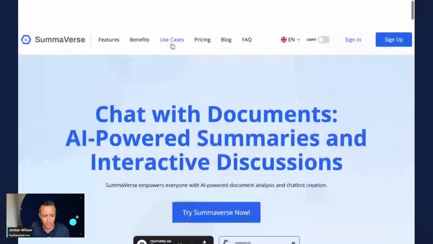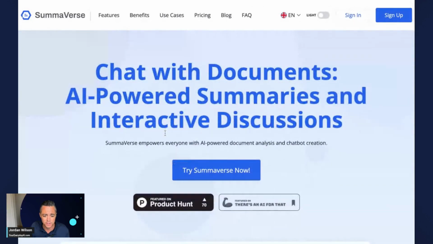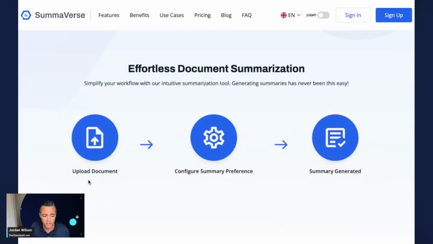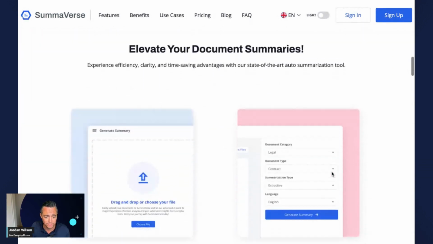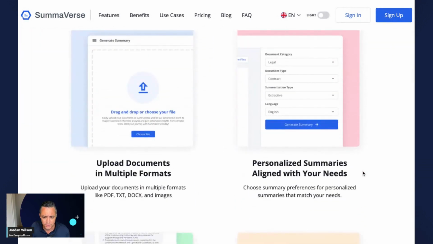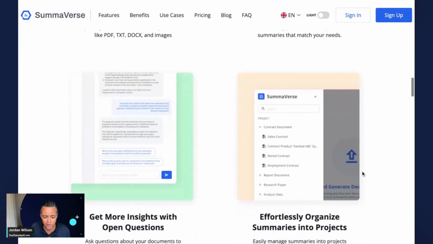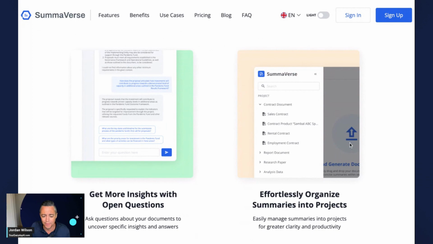We'll try to wrap this one up soon and look at some of the other features. So aside from being able to chat and summarize with the documents, it looks like you can upload, configure the summary, which I like, generate the summary, and personalize it according to your needs. Not a ton of personalization. It's more choosing a mode, being able to summarize your projects, getting more insights, etc.